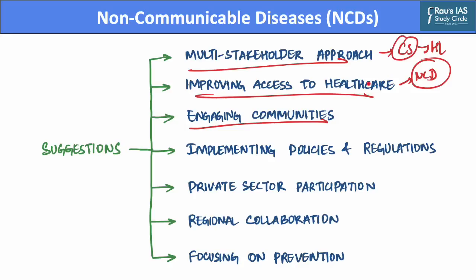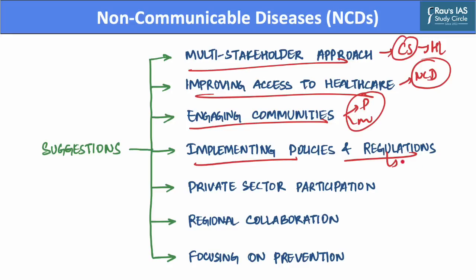Engaging with different communities in the prevention and management of non-communicable diseases can prove to be an effective measure in raising awareness and promoting healthy behaviors. Further, the government should also focus on implementing its policies and regulations on non-communicable diseases, as these can help limit exposure to risk factors, and can further discourage the use of alcohol and tobacco, which can prove effective in preventing such lifestyle diseases.